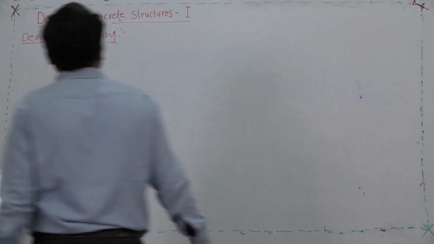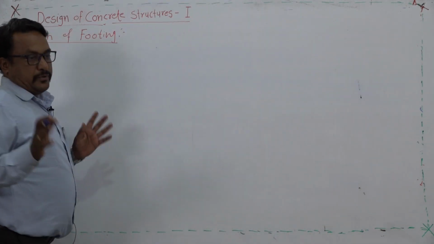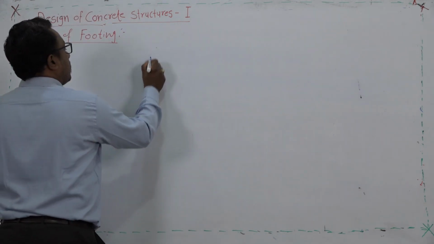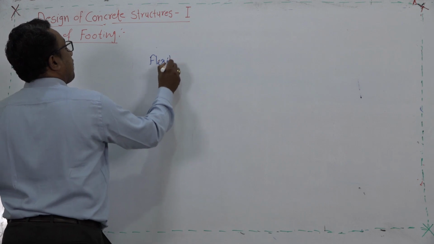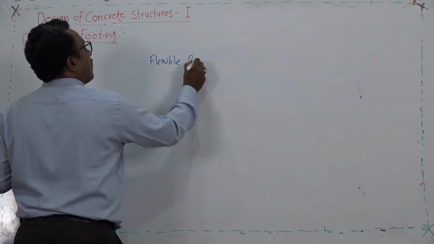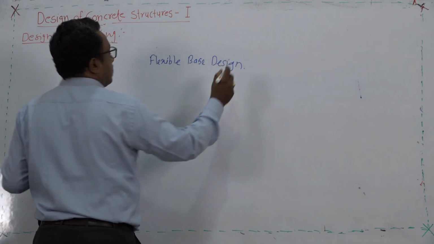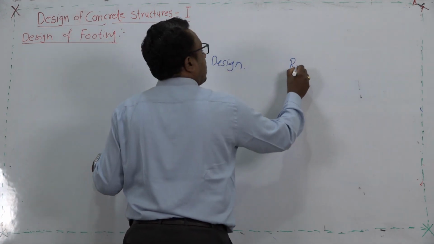The other important point as per the footing design is that there are 2 broad categories. One is called flexible based design and the other one is called rigid based design.